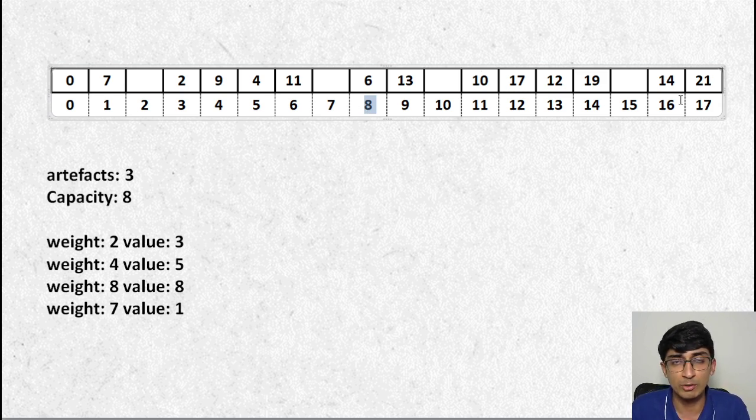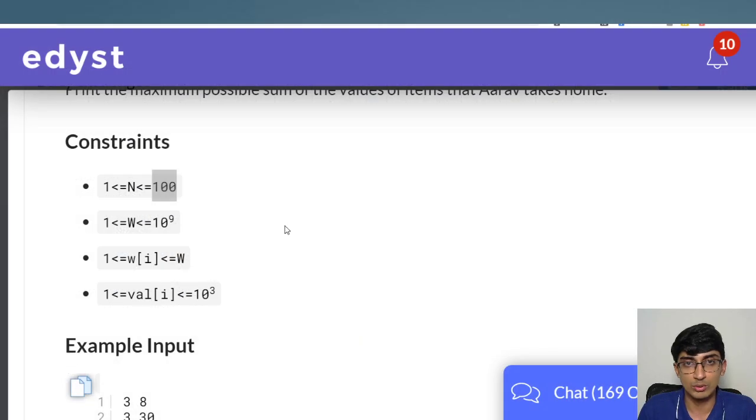So I hope you understood how we filled this array. If you didn't, just rewind this section and try to understand it. It's a straightforward dynamic programming approach if you've done dynamic programming before. So I'll actually just open up the Edis platform and type this out, to show you how you can go about solving this yourself, right? So give me 1 second.